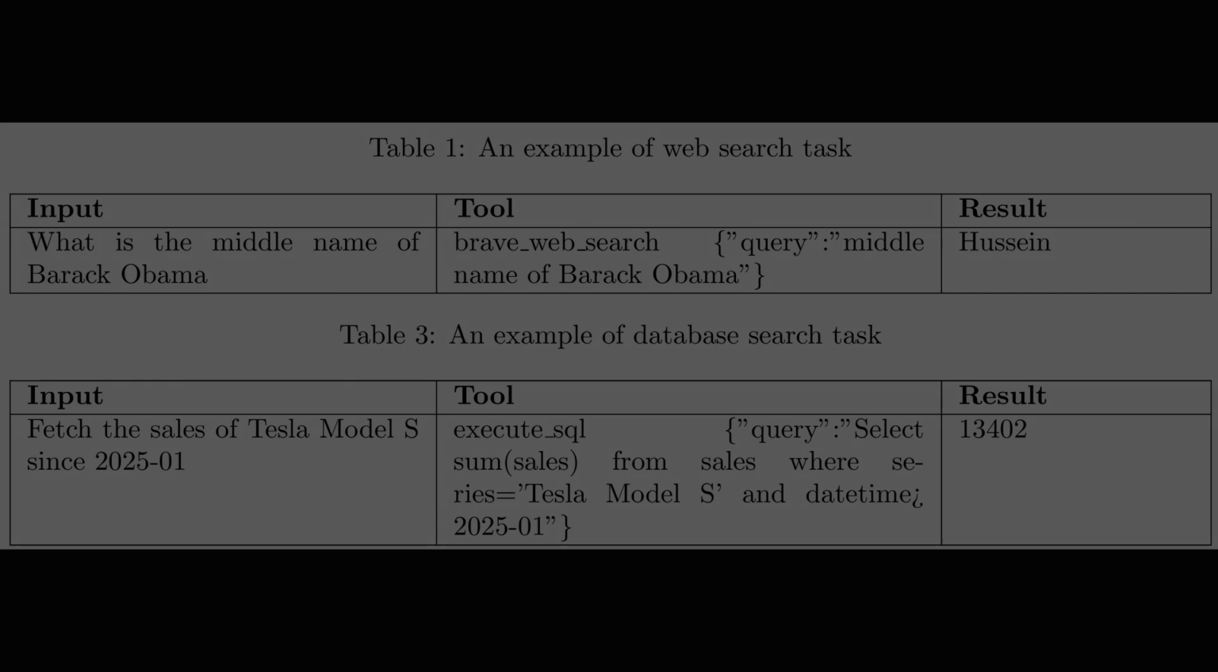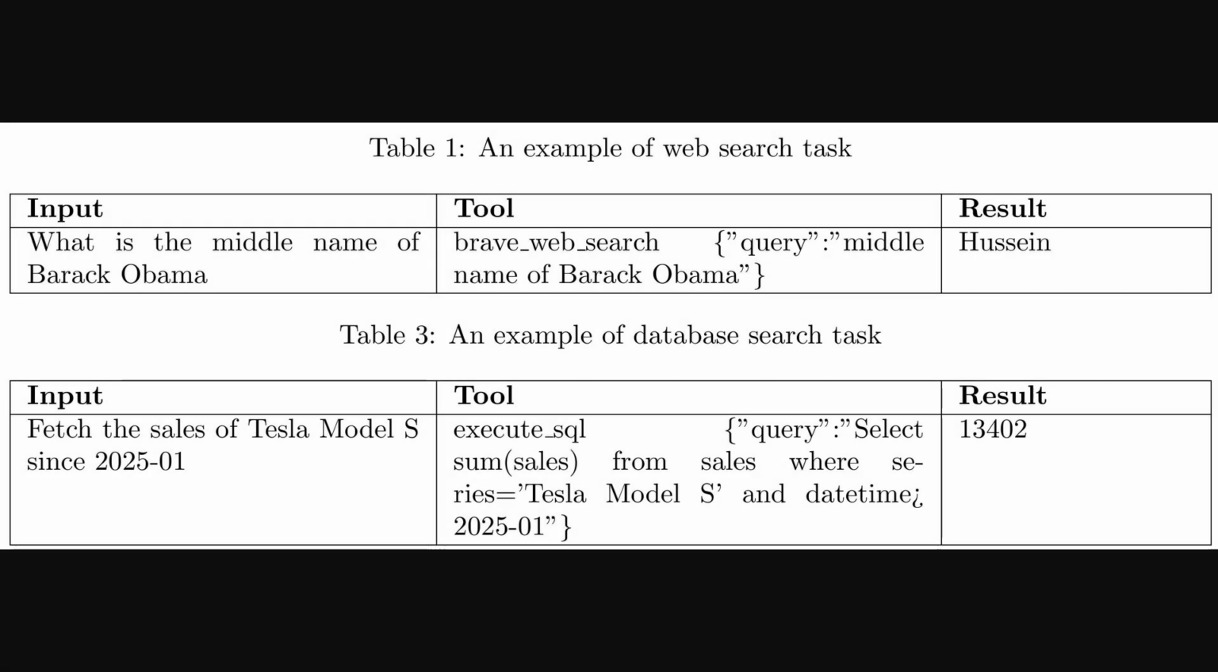So, these datasets provided the ground truth for testing how well the different database MCP servers could retrieve the correct information. Okay, so we just talked about the datasets for database search. This image gives us a clearer picture of what these tasks actually look like, both for web search and database search. Table 1 shows a simple web search example, asking for Obama's middle name. You see the input question, the tool used, and the result, Hussein. Then, Table 3 shows a database task, similar to what we discussed with the CarBuy or SQL Eval datasets. The input asks for Tesla sales, but notice the tool requires a full SQL query. This is the standard approach, unlike the Xi'an server, which aimed to simplify this by taking natural language.